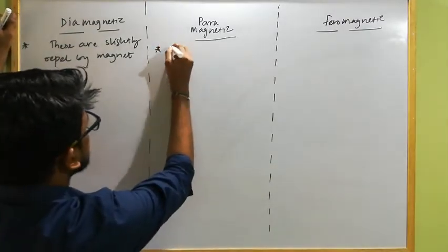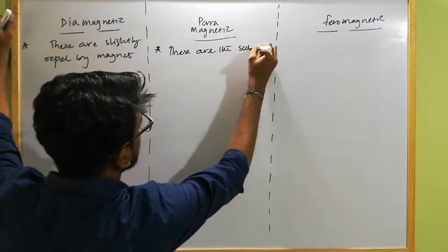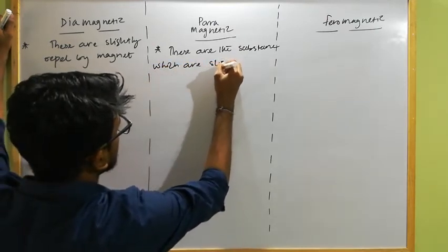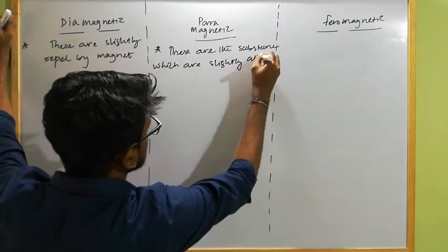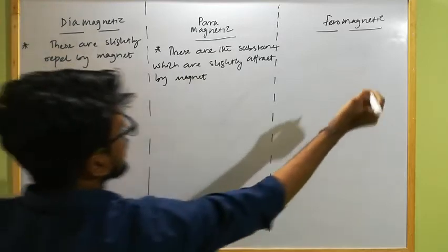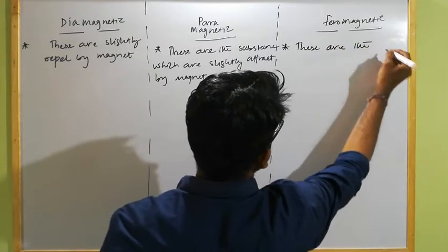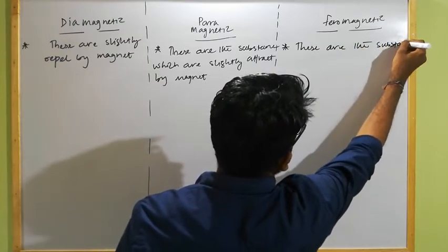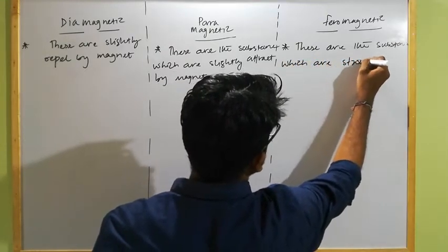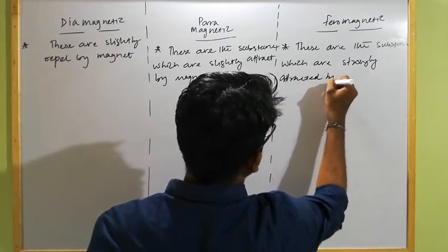Paramagnetic substance, these are the magnetic substance which are slightly attracted by magnet. Similarly, ferromagnetic substance, these are the magnetic substance which are strongly attracted by magnet.